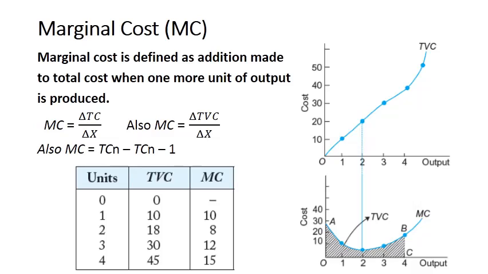And after the second unit of output, the portion in which the marginal cost curve is declining shows increasing returns to the variable factor, and the portion which shows increasing marginal cost, that is beyond the second unit of output, shows decreasing returns to the variable factor. So it is because of decreasing returns to the variable factor that to the right of 2 units of output it starts increasing. That is why it is U-shaped. Initially it declines, reaches a minimum, then it starts increasing.